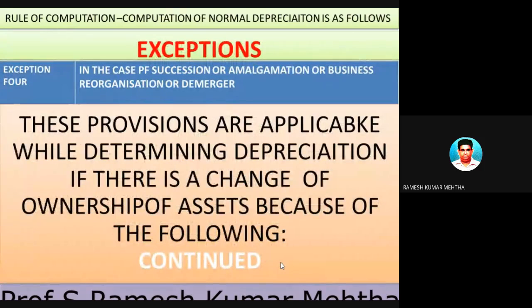This is an exception which should be remembered, understood, and analyzed by every accountant or tax practitioner and students who are pursuing direct taxation. So certainly and surely, in this dynamic business world, there are amalgamations, successions, reorganizations, demergers, and all that stuff which is taking place. So there is a change of hands as far as assets are concerned. Ownership keeps on changing from one entity into the hands of the other entity.